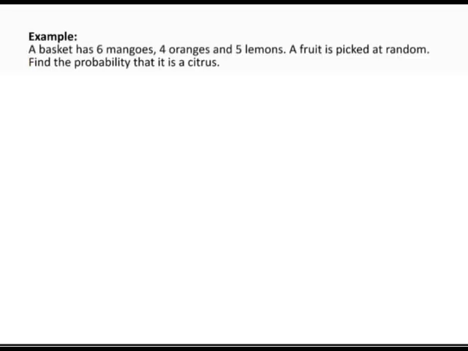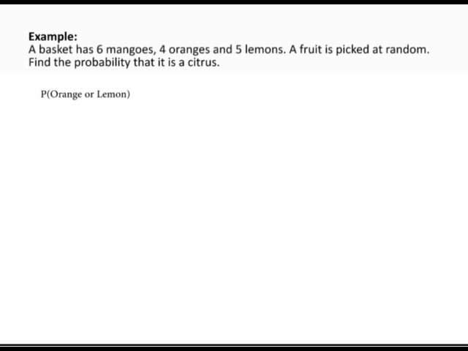Let's take an example. A basket has 6 mangoes, 4 oranges, and 5 lemons. A fruit is picked at random. Find the probability that it is a citrus. Now, oranges and lemons are citrus fruits. And so in this example, we find the probability of picking an orange or a lemon.